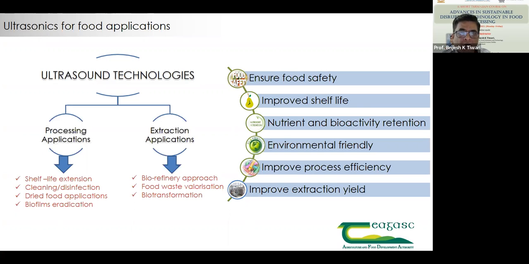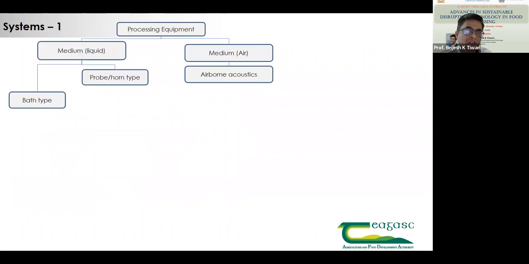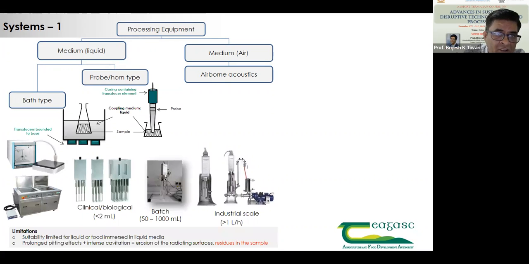Now, quickly go into the types of ultrasonic system. I try to classify the processing equipment in two different ways: one is ultrasound when it requires a liquid medium, or when it requires air as a medium. For liquid medium, we have both probe or horn type, that means a simple probe, or a bath system, where the difference in configuration is that the transducers are placed at the bottom of a tank, and the ultrasound is passed through this liquid medium and given to the sample.